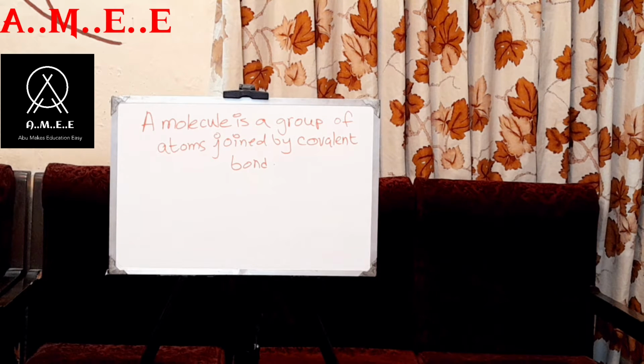Now let's come to the point that molecules are made up of non-metal atoms joined by strong covalent bonds. Examples of molecules are oxygen, O2, water, H2O, ammonia, NH3. It is not mandatory to have only two atoms, but you have to have minimum two atoms.